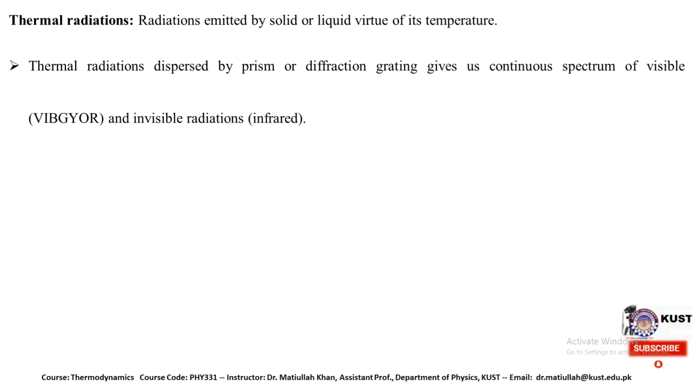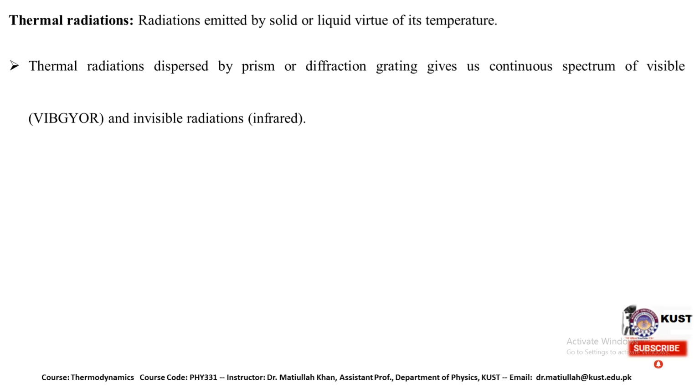Today's topic is devoted only to understanding thermal radiation. We are not interested in the other parts of the electromagnetic spectrum because they are not relevant to this course. What we need to understand is thermal radiation, especially in the infrared range, which carries heat from one place to another.